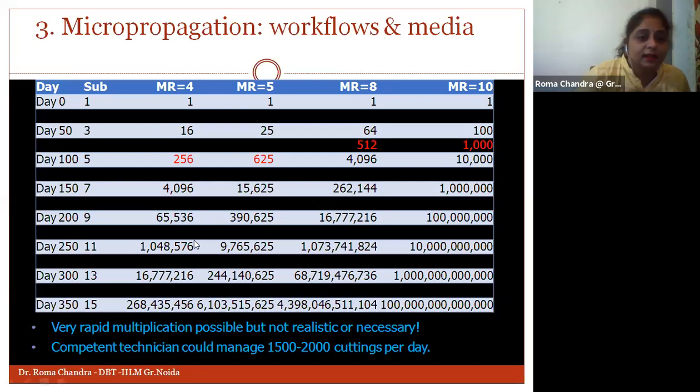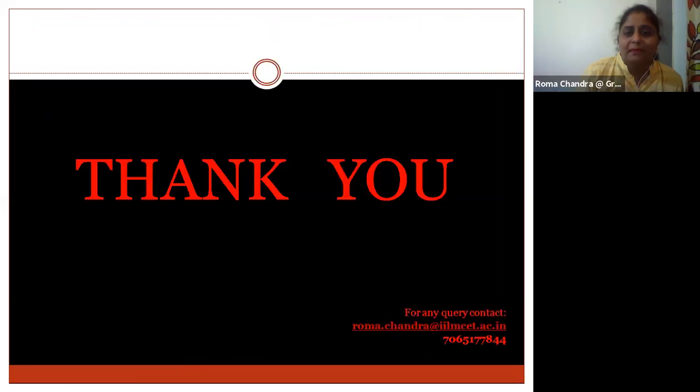Here you can see, for example, this is day 100 and we have gone with 5 subculturings, with multiplication rates of 4, 5, 8 and 10. So you can see there are 256 plants, 625, 4000 and around 10,000. And here you can see the number of plantlets that are being produced. Okay, so this whole process of micropropagation includes these small stages.